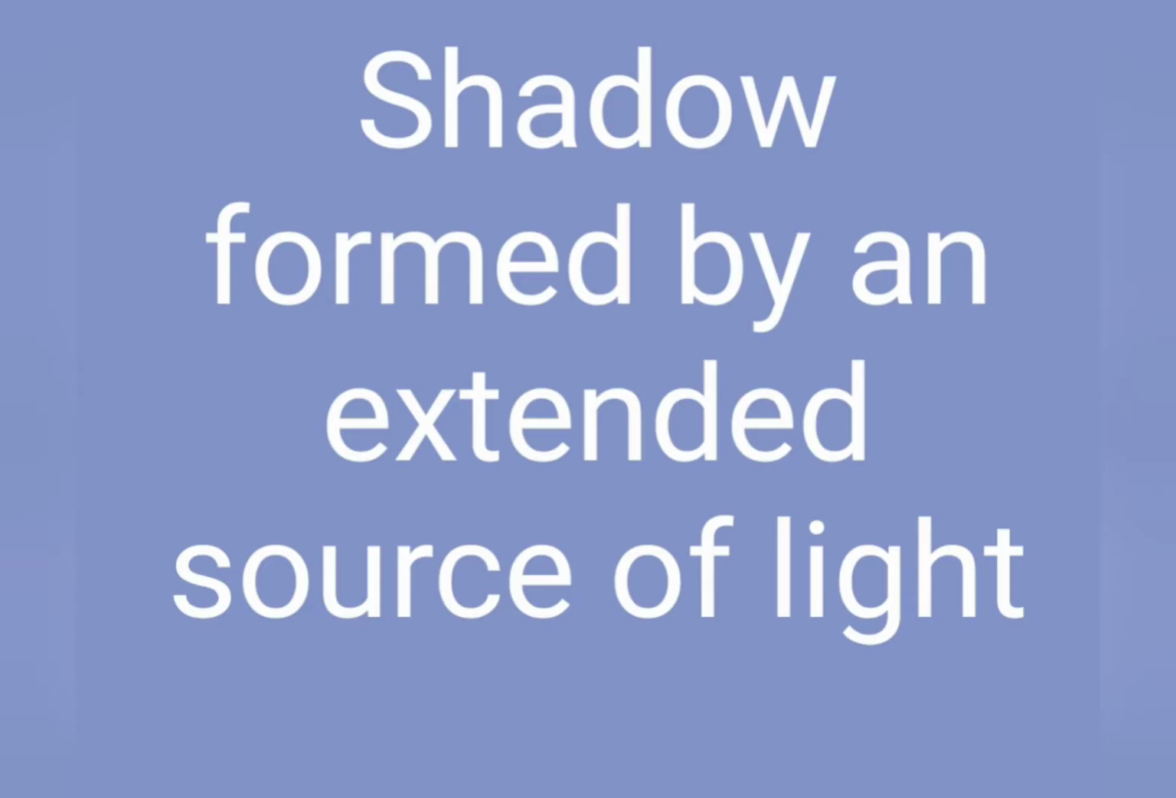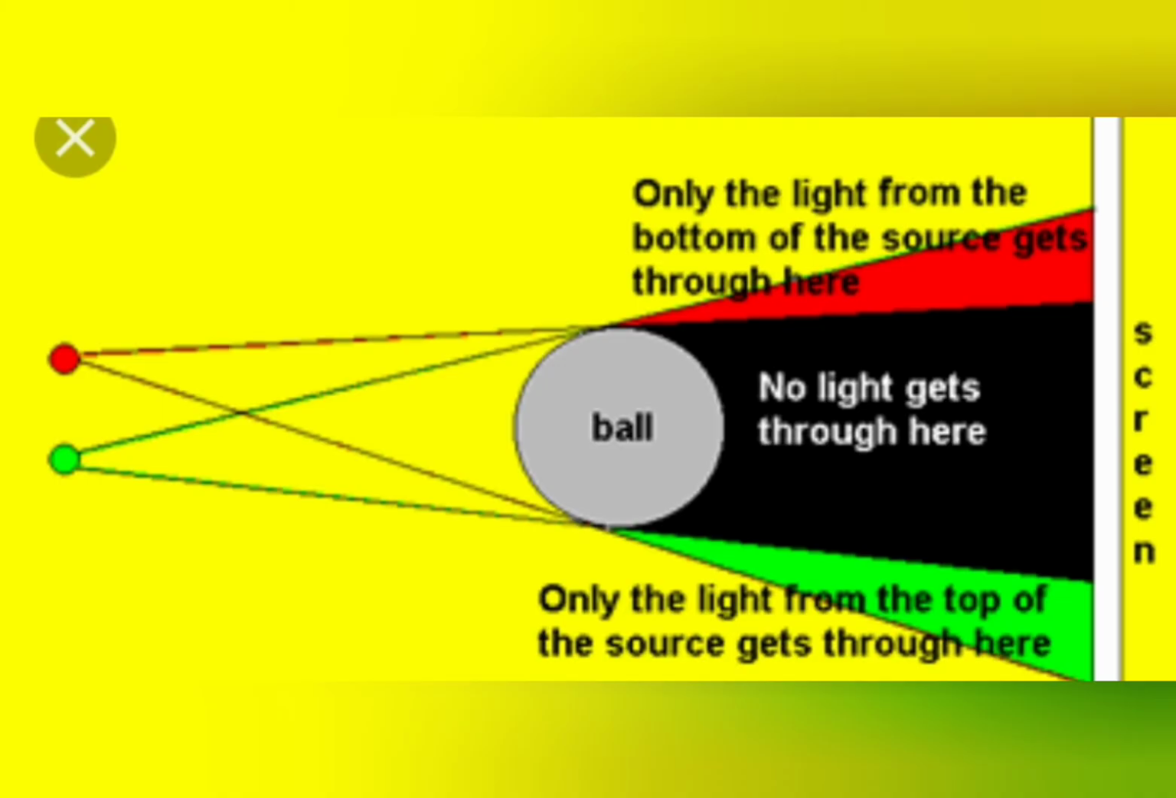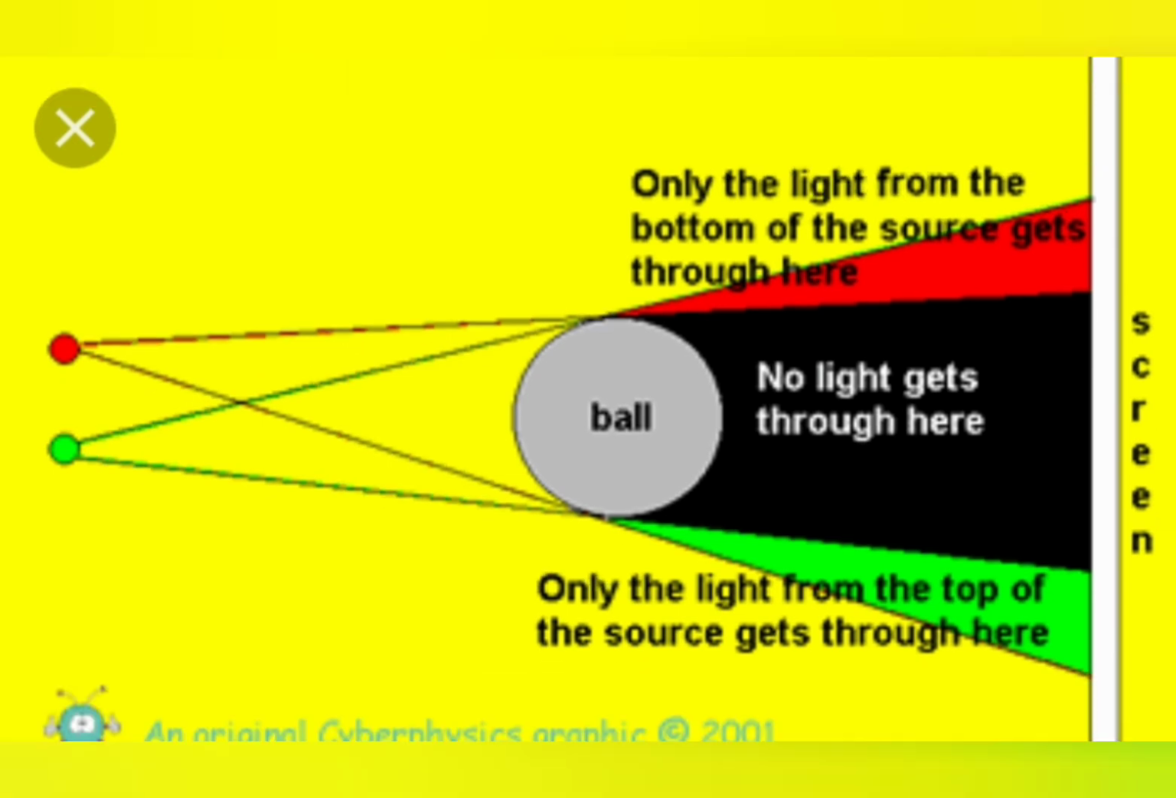Now the next topic is shadows formed by an extended source of light. The shadow formed by an extended source of light consists of both umbra and penumbra. Shadow formed when the source of light is smaller than the object: when an object larger than the extended source of light is placed in its path, we will observe that umbra and penumbra both are formed, and the size of the umbra is larger than the object.